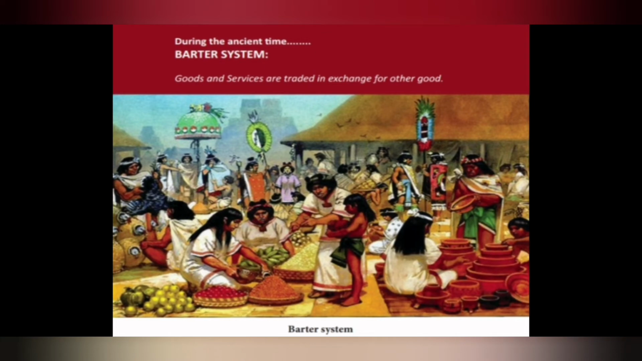So this is the barter system. You can see this picture in your book, page number 227. During ancient times, this was the barter system. What is the barter system? Goods and services are traded in exchange for other goods. This is called the barter system.